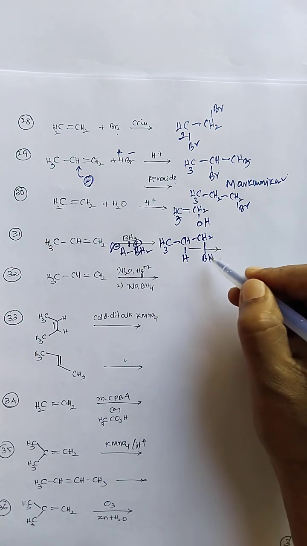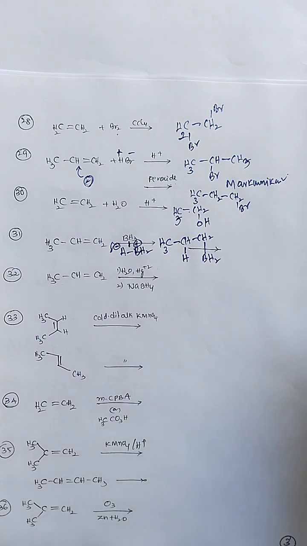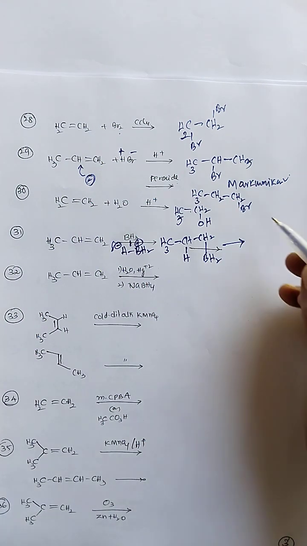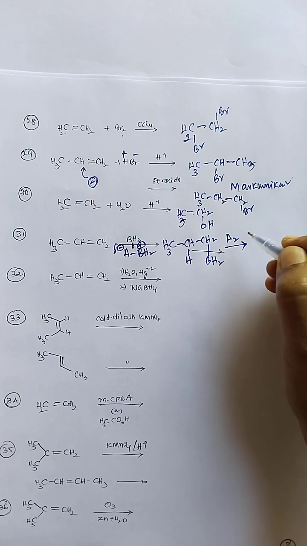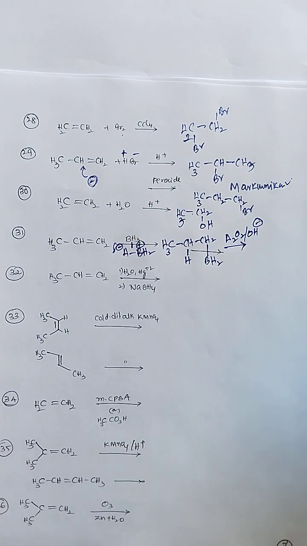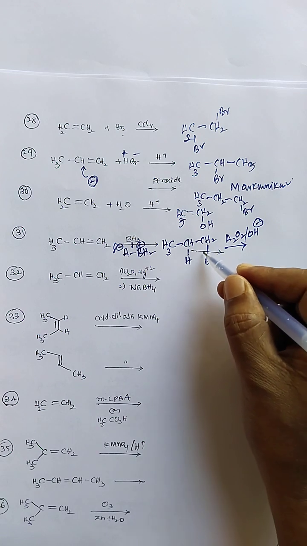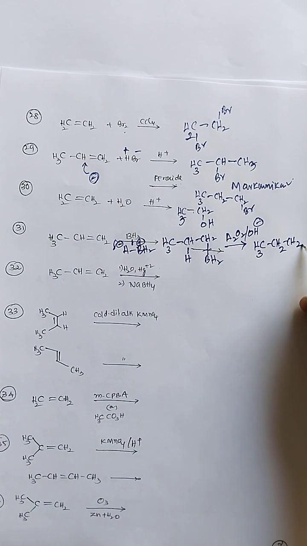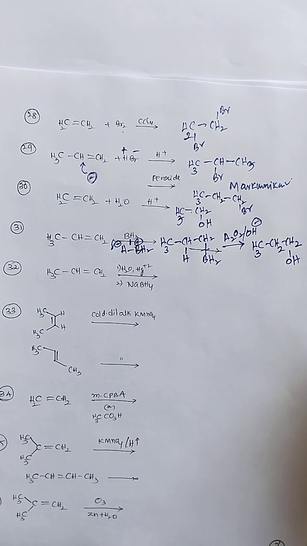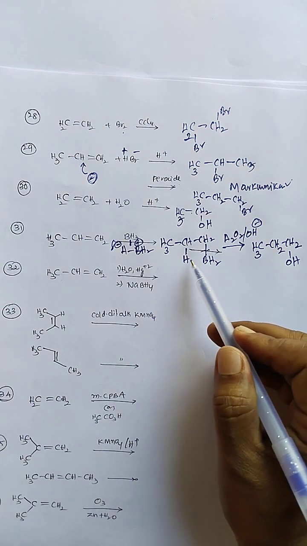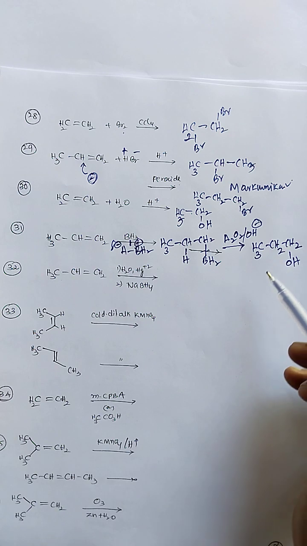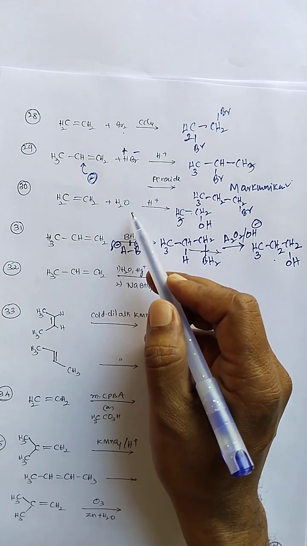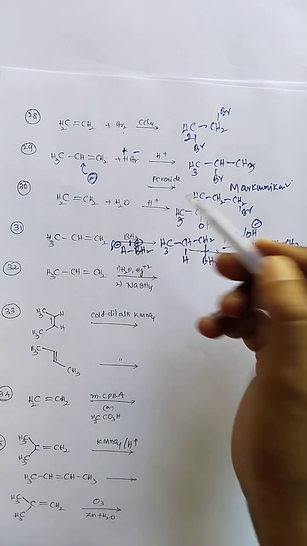These alkyl boranes are good starting materials for the preparation of different types of chemicals or products. If you treat it with hydrogen peroxide in a basic alkali medium, oxidation occurs, so BH2 is replaced with OH. Therefore CH2CH2OH alcohol is formed, a terminal alcohol. Addition of borane follows Markovnikov, but the addition of the water molecule is the reverse of the addition of water in the presence of acid.